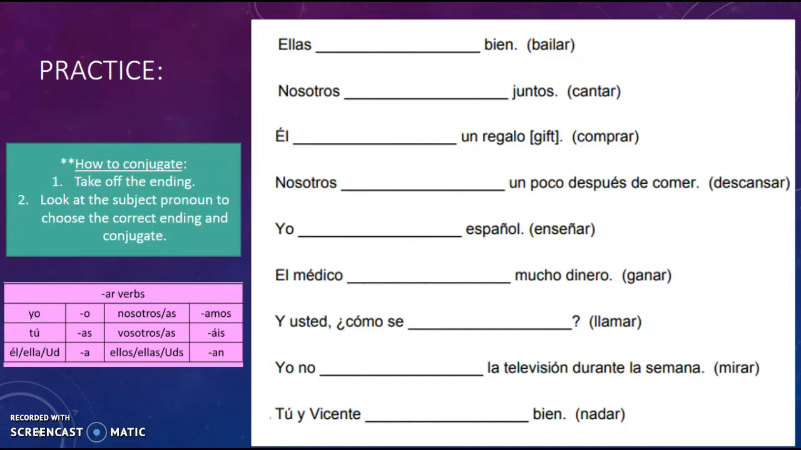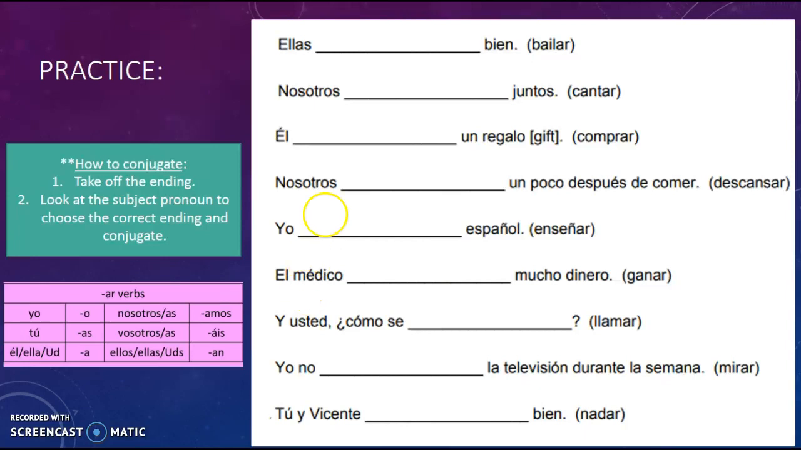Okay, so let's take a look at our first sentence there. It says, ellas blank bien. And our verb is bailar. So in this, I don't have the verb word bank here. I've just given it to you. But we're going to go over the meanings to help you so that you'll be prepared for the word bank process. So we know bailar means to dance.